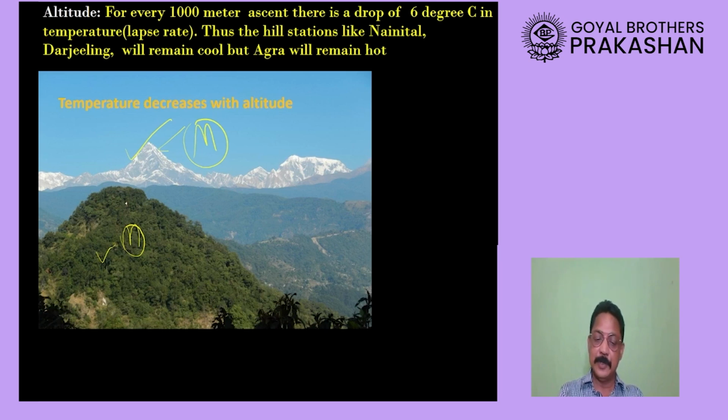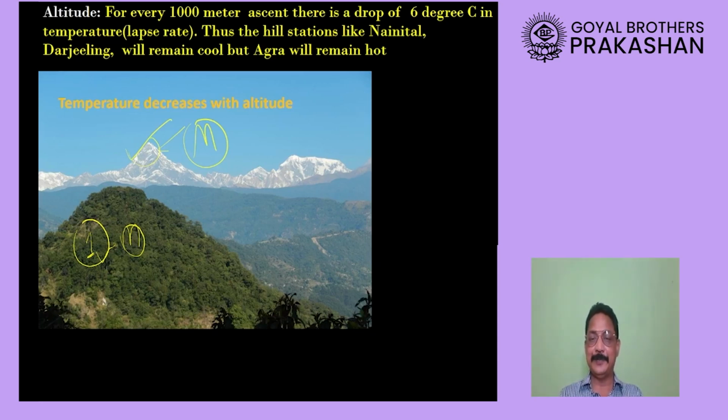It means here the temperature must be lower, whereas at mountain number 1 the temperature is not so low. So what can you conclude from this? Higher the altitude, lower the temperature.